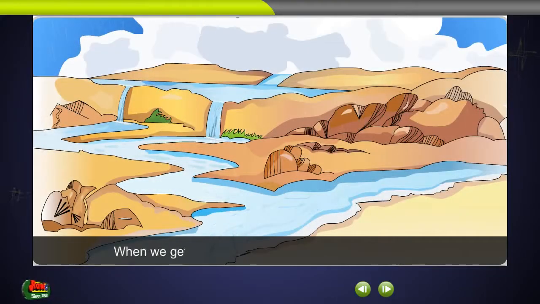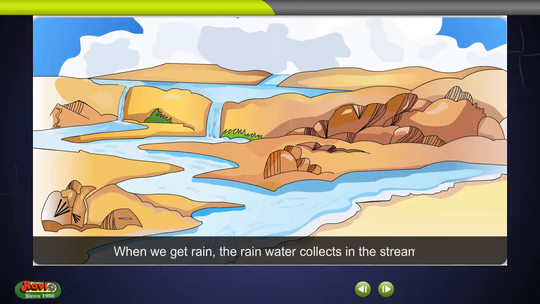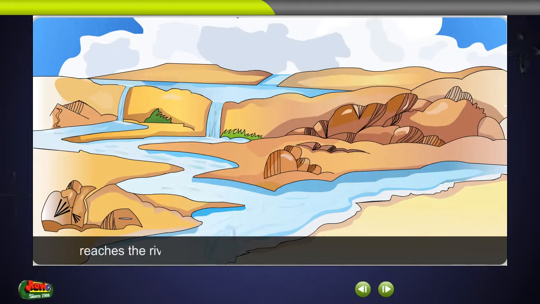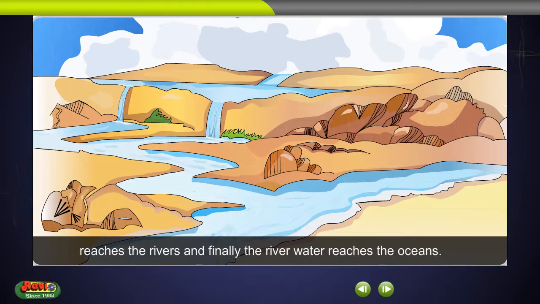When we get rain, the rain water collects in the streams, reaches the rivers, and finally the river water reaches the oceans.